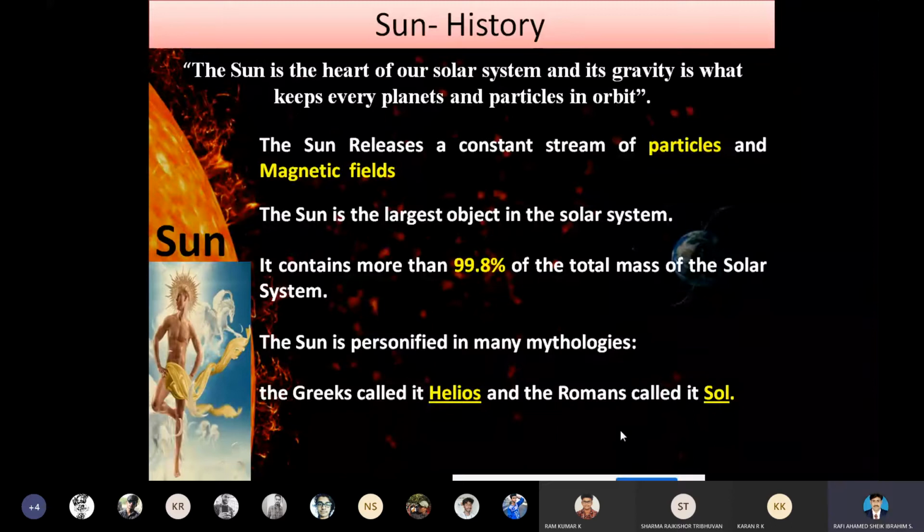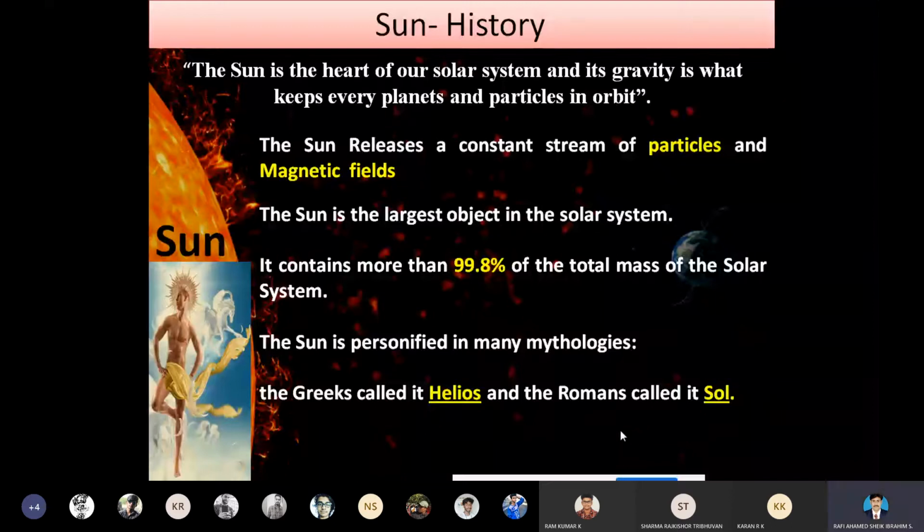We know that the sun is the largest object in the solar system. It contains more than 99.8% of the total mass of the solar system. The sun is a huge object, and its mass is around 99.8%.